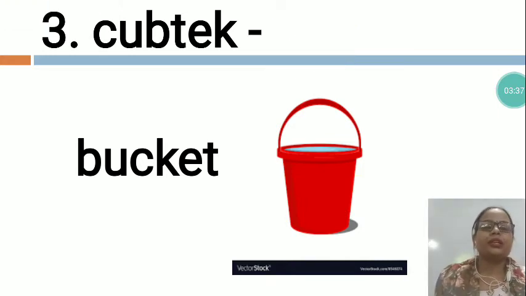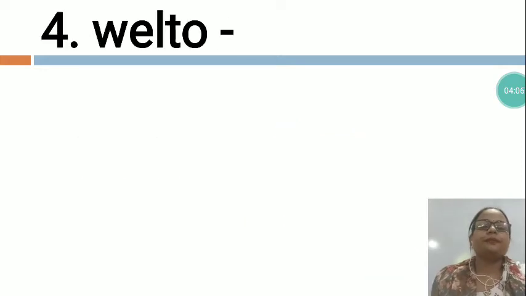So dear children, I have taught you bathroom objects and in that I have taught you about the bucket. Bucket, we fill the water and we use that water in the bathroom to take bath, to clean clothes. So this is bucket. It is made by plastic also, it is made by metal also.